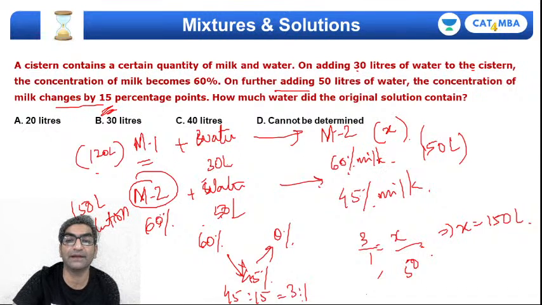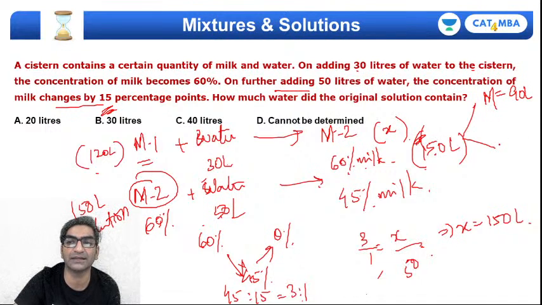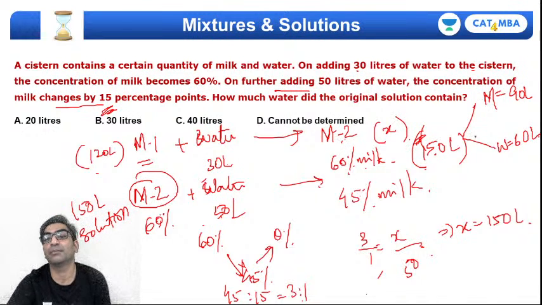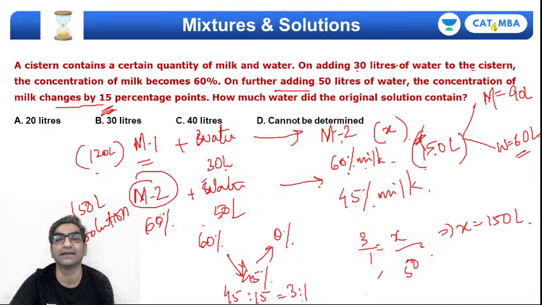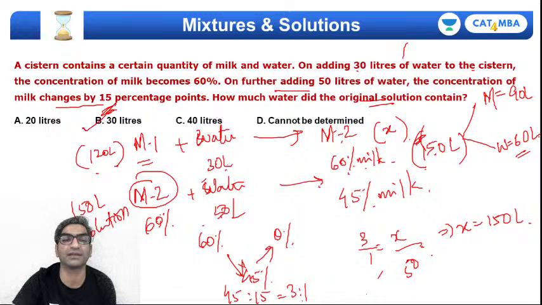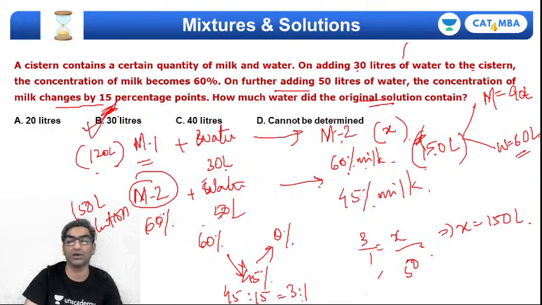Well, in the resultant solution, 150 liters, how much is milk and how much is water? In this 150, 60% is milk. So milk should be 60% of 150, that's 90 liters. And so the remaining water will be 60 liters in the resultant. But this is the water after adding 30 liters. Which means before adding, in the original solution, how much water must have been contained? M1 must have contained 30 liters of water and the remaining 90 liters must have remained milk. It's the only way that this arithmetic will work out.